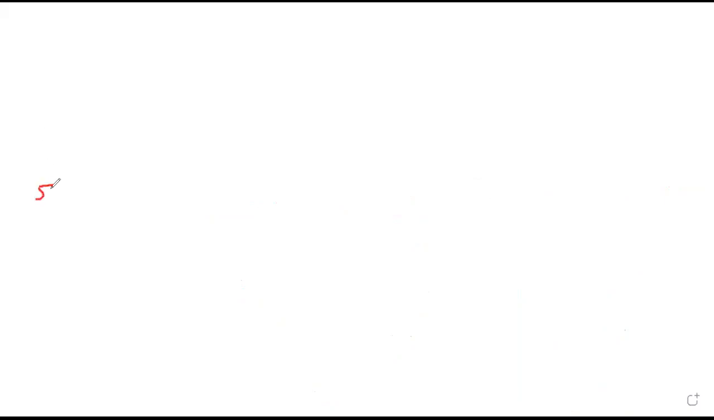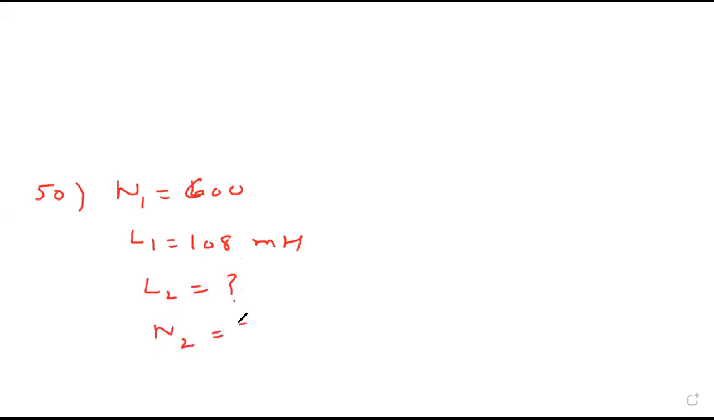Question number 50. A coil of wire of certain radius has 600 turns and self-inductance of 108 millihenry. The self-inductance of a second similar coil, meaning the same radius, with 500 turns will be how much?